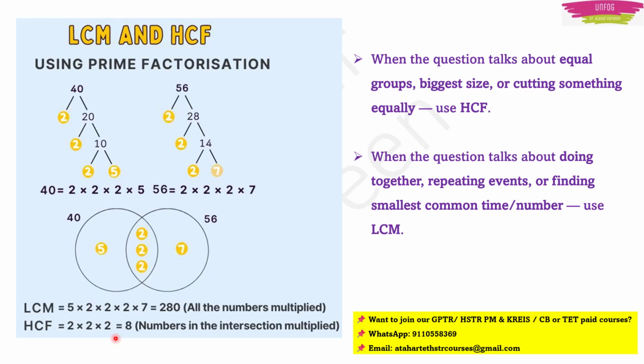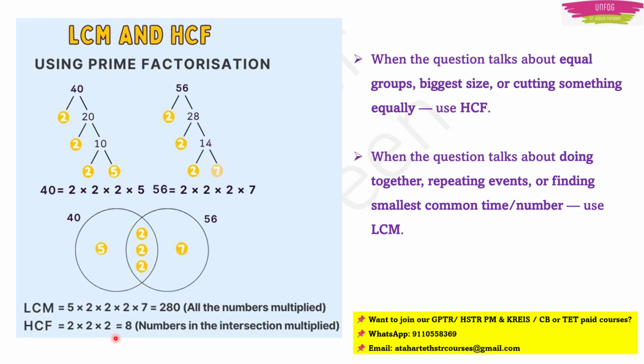If they ask you a direct question to find the LCM, that is least common multiple, or to find the HCF, that is highest common factor, then you can use this method and calculate the answer, right? But what will you do if you get a word problem where the terms LCM and HCF are not mentioned? You have to read the question and decide whether that particular question belongs to LCM or HCF.